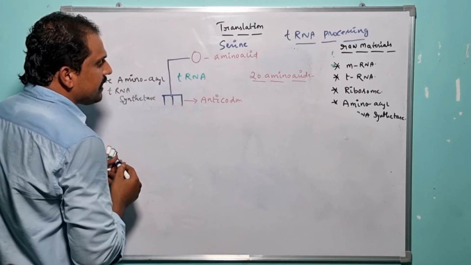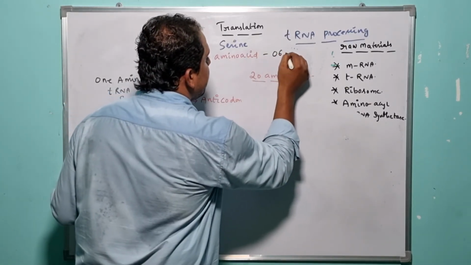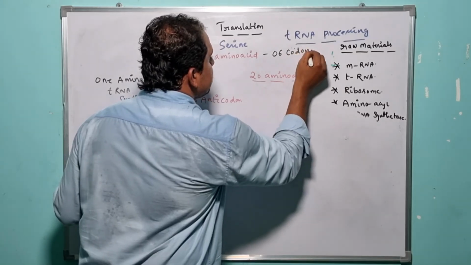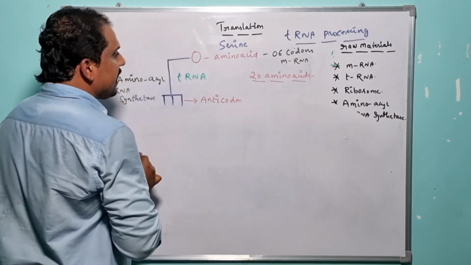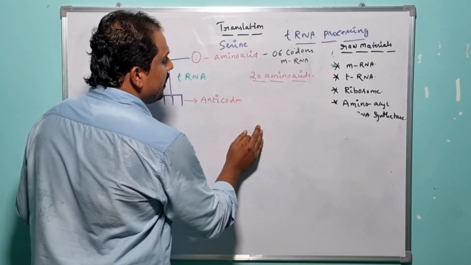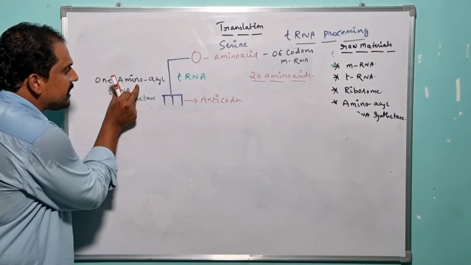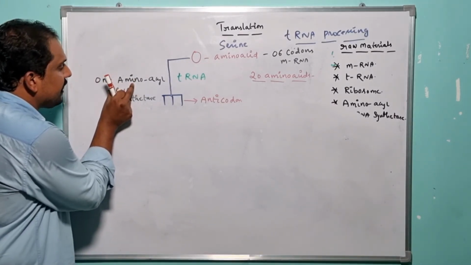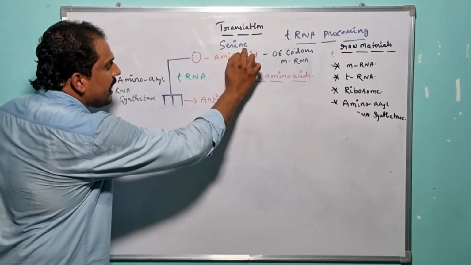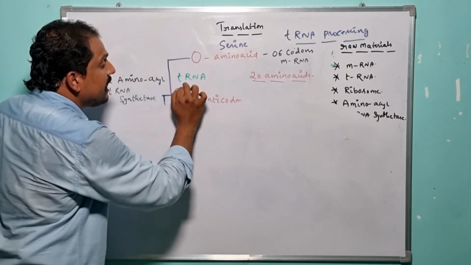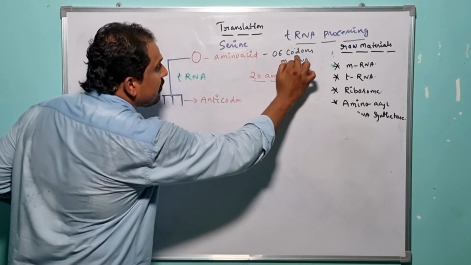So serine is the amino acid which is capable of encoding 6 codons in the mRNA, right? Serine is the amino acid which is capable of encoding 6 codons. So here, by taking the advantage of one specific amino acid tRNA synthetase, the specific serine amino acid is capable of encoding 6 different tRNAs, right? Because the serine amino acid is capable of encoding 6 codons.